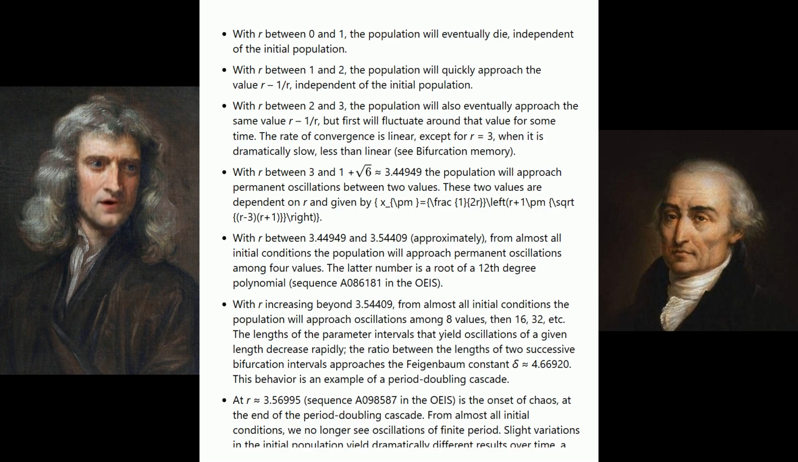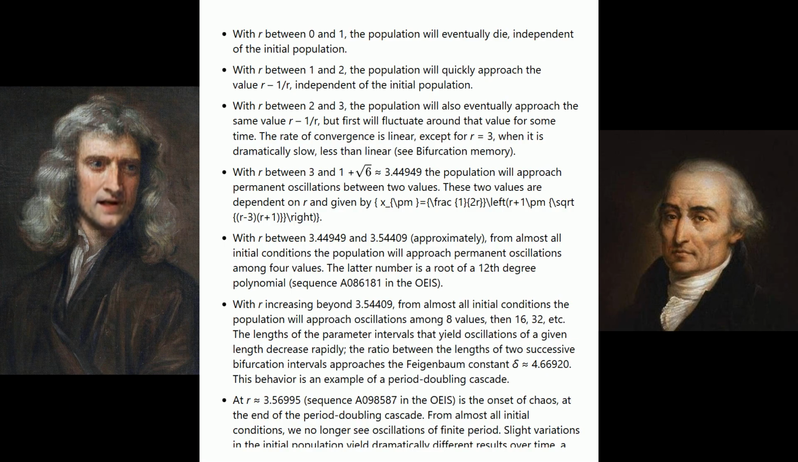The lengths of the parameter intervals that yield oscillations of a given length decrease rapidly. The ratio between the lengths of two successive bifurcation intervals approaches the Feigenbaum constant delta, approximately 4.66920. This behavior is an example of a period doubling cascade. At r approximately 3.56995, sequence A098587 in the OEIS, is the onset of chaos, at the end of the period doubling cascade. From almost all initial conditions, we no longer see oscillations of finite period.